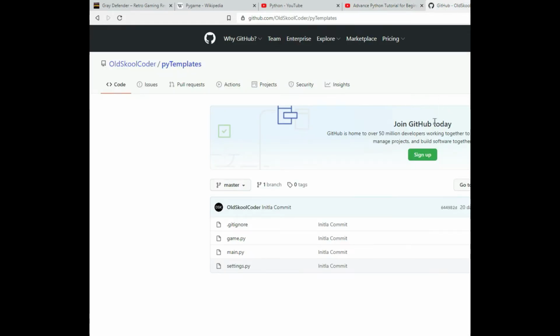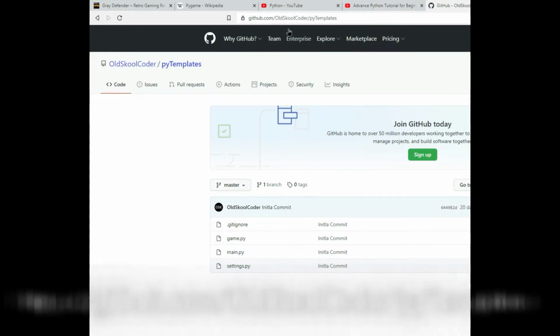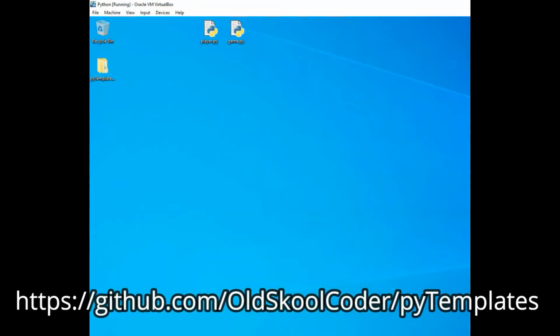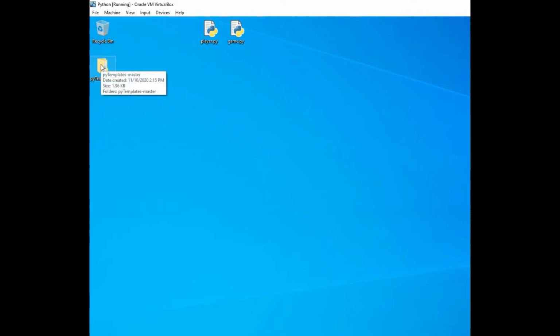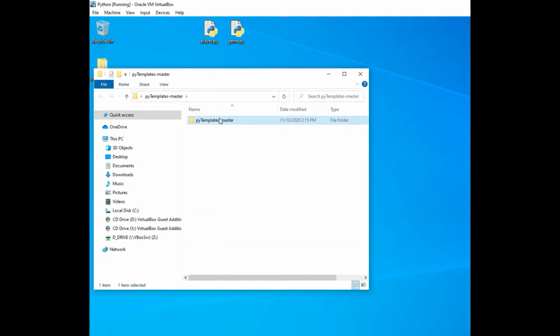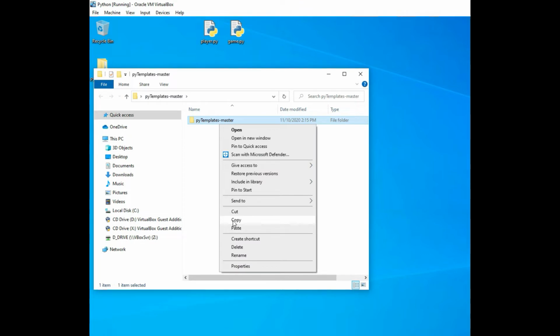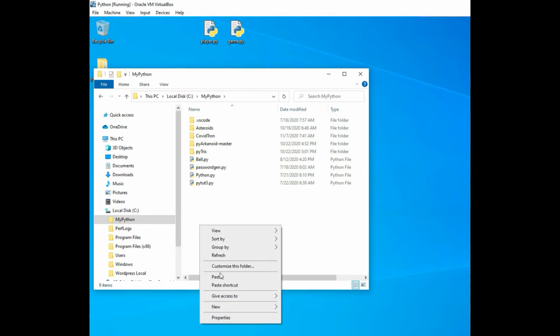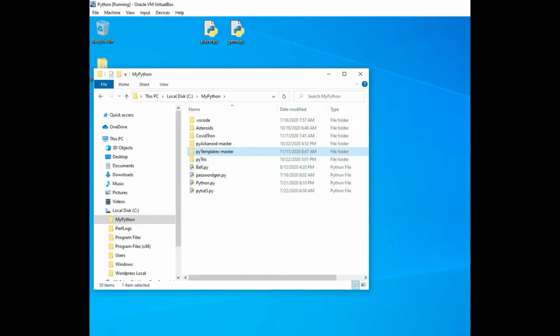The first thing we're going to do is head over to OldSkoolcoder's GitHub, and I have the link in the description for the PyTemplate, and we're going to download that. You just click where it says code right here and download it as a zip. Now, I've already done that, and I have it here on my desktop. So I'm going to copy his code into my Python folder, and we'll take a look at what that program is doing.